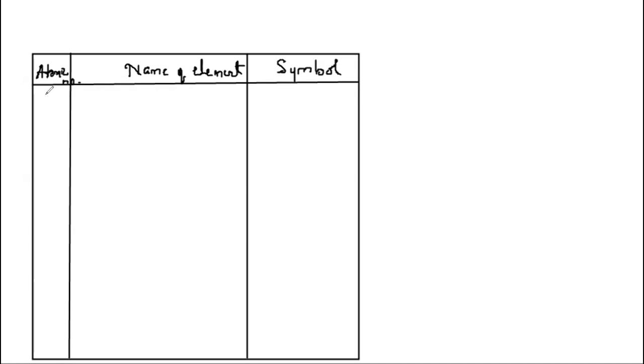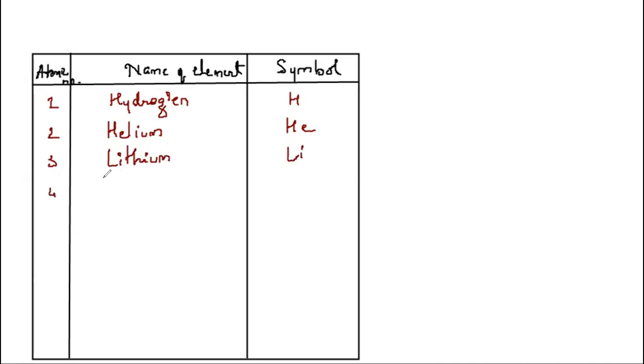So atomic number 1 is hydrogen. Its symbol is H. Atomic number 2 is helium. Its symbol is He. Atomic number 3, lithium. Its symbol is Li. Atomic number 4, beryllium. Its symbol is Be. Atomic number 5, boron.